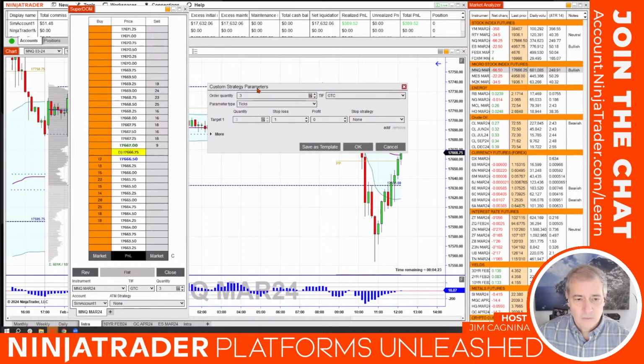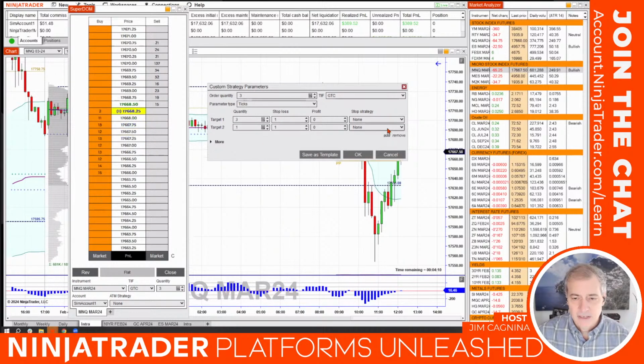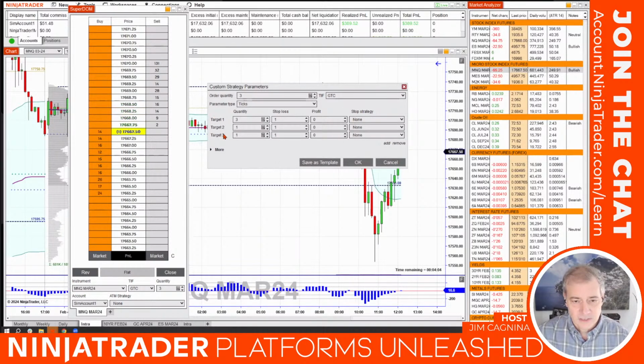Now right away, you'll see target one, a stop loss, profit, stop strategy. But we're going to do 3 targets, not just one. So I'm going to go to this add button on the right-hand side and click it once. It'll create a second target, and then I'll click it again, and it'll create a third target. So I have parameters to set up for each individual contract that we trade.